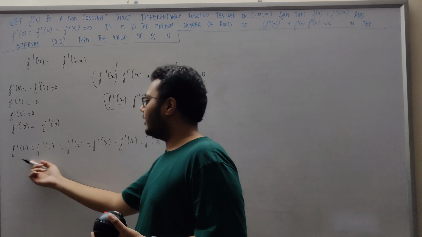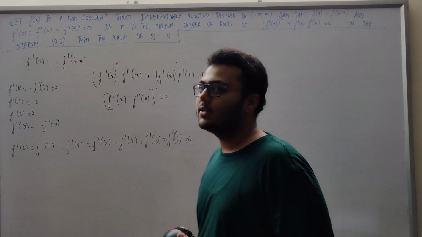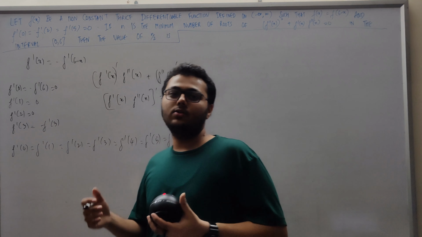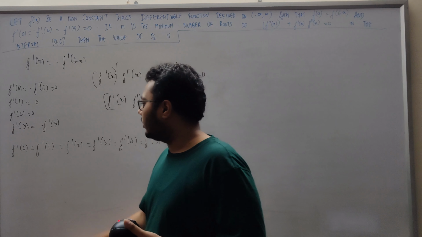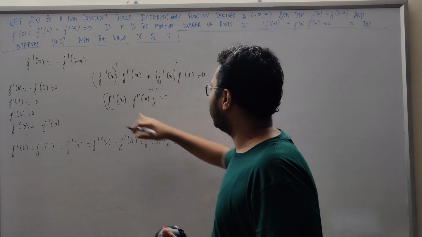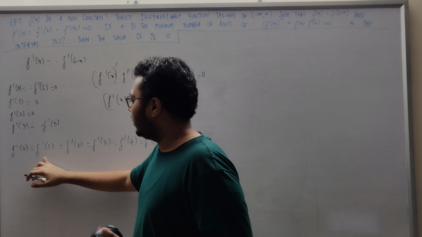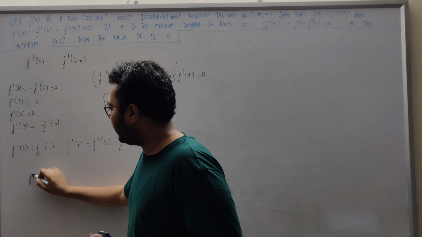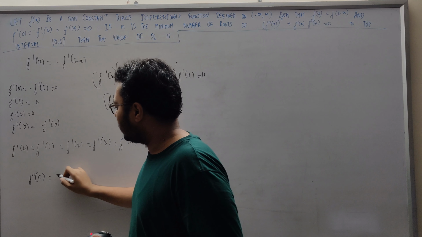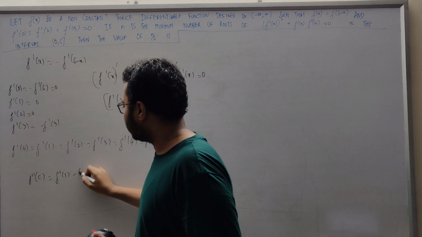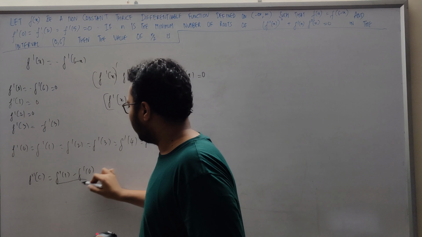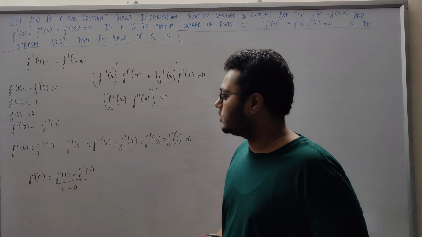Now we have 7 roots of f dash x. Now let's see what happens to f double dash x. So we already have 7 over here, and between 0 and 1, we have f double dash c equals f dash 1 minus f dash 0 upon 1 minus 0. This is the normal Rolle's theorem.